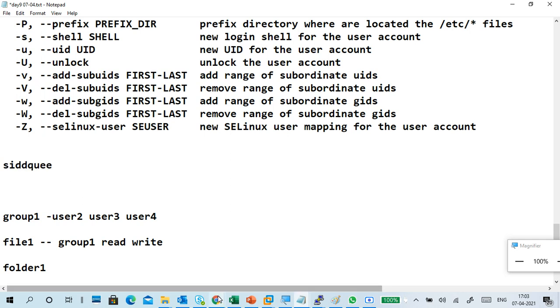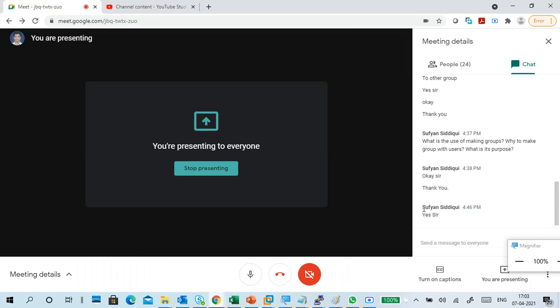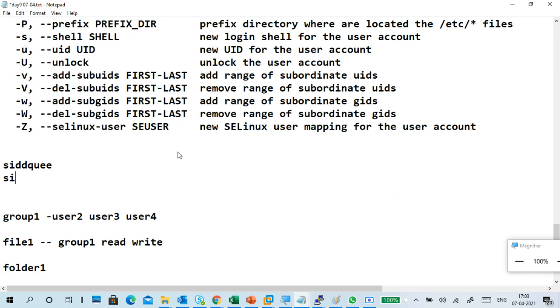Now Siddiq said, sir, my name is like this. Okay, so by typing mistake, now I want to change it to this one. This is the actual username, I want to change to this one.